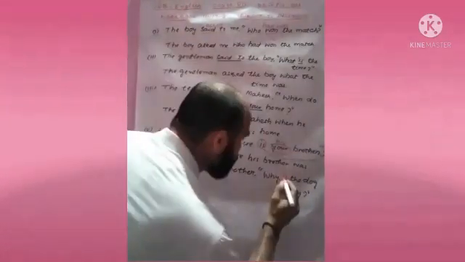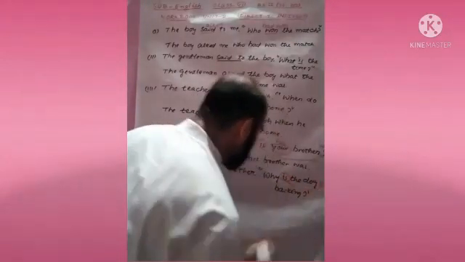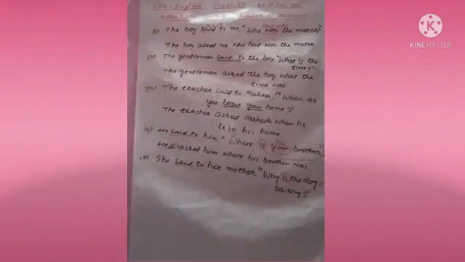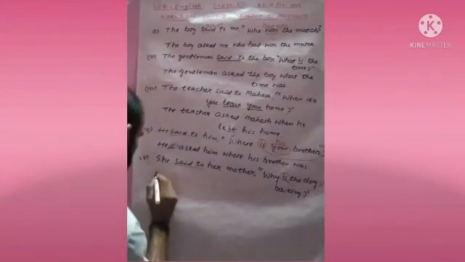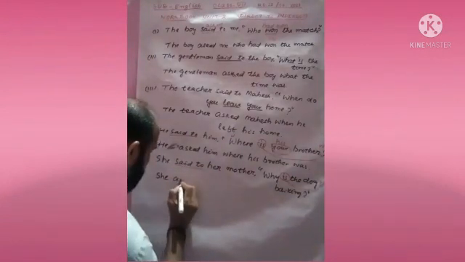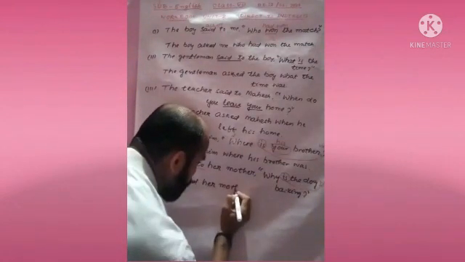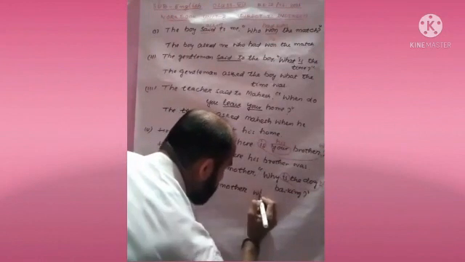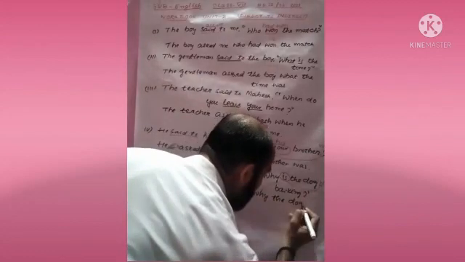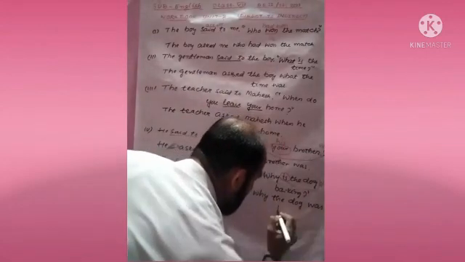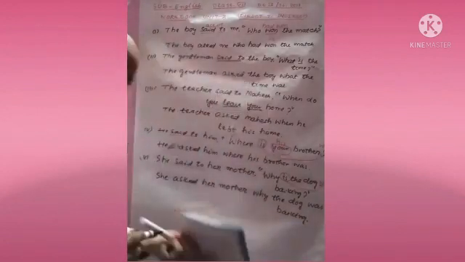Remember this thing: because the reporting verb is in past tense, "is" becomes was. So the answer will be: she asked her mother why, with a small w, why the dog was barking. Full stop.